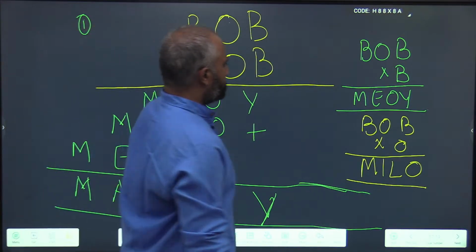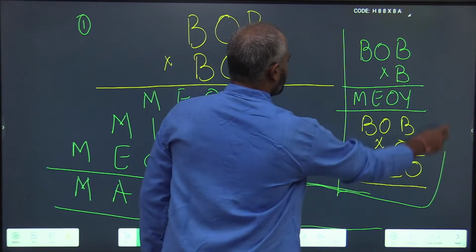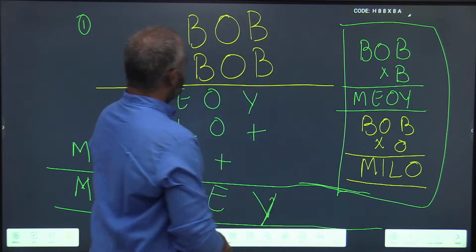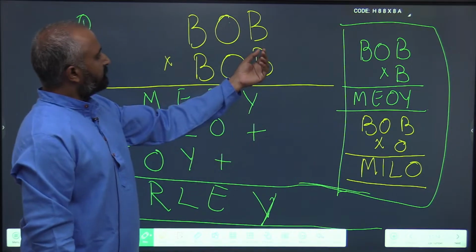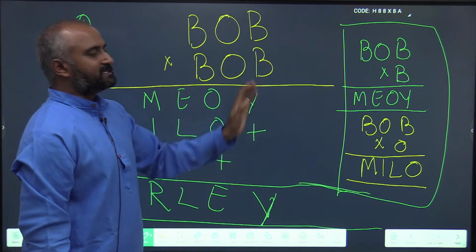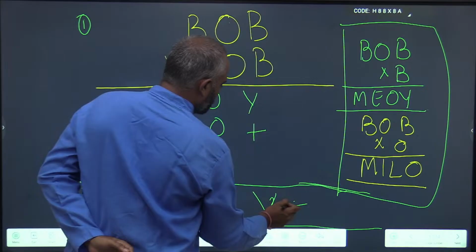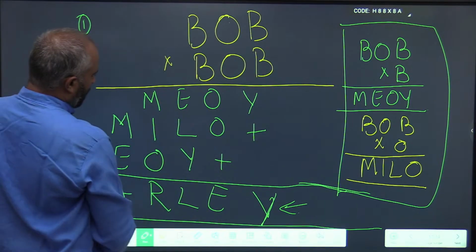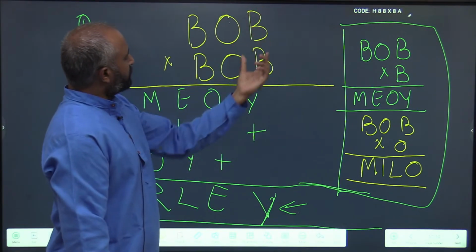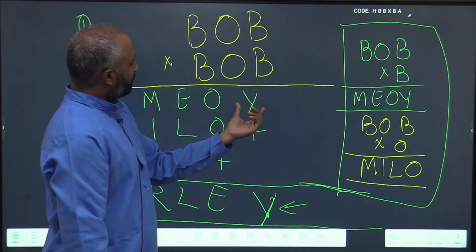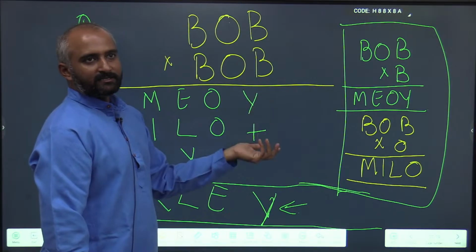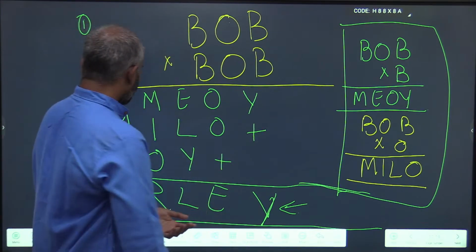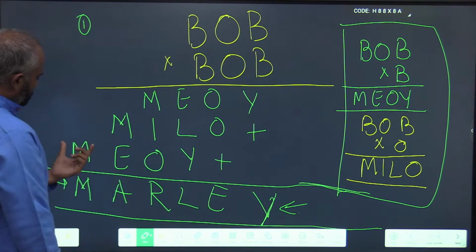Same patterns that we have seen: attack from the edge digits. Focus on either this or this. Are you able to find anything? B into B results in a Y, so this Y could be any one of the 10 digits, 0, 1, 2, 3, 4, 5, 6, 7, 8, 9. But you see, I see M here.